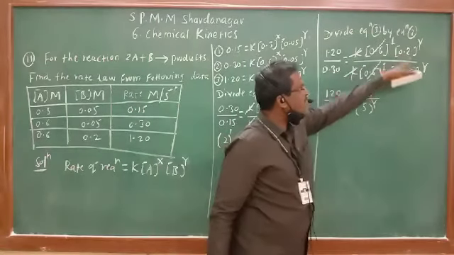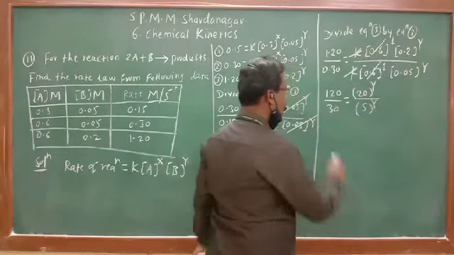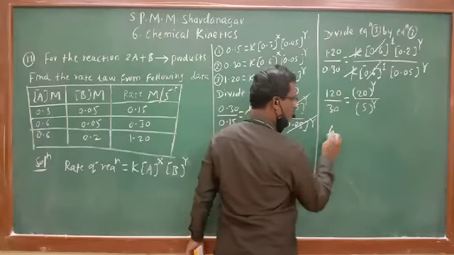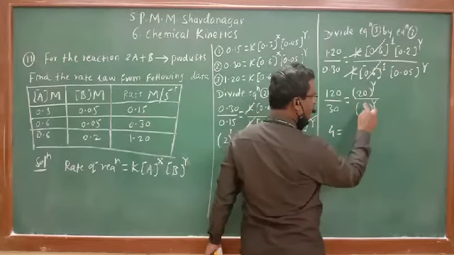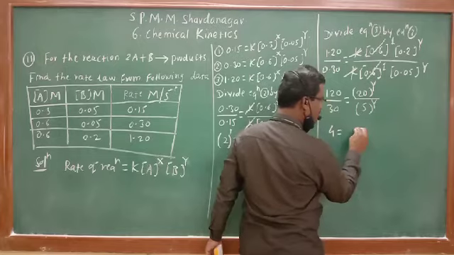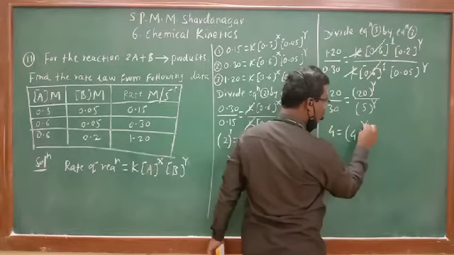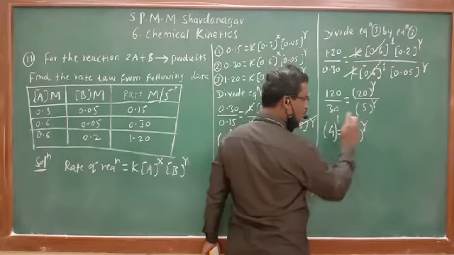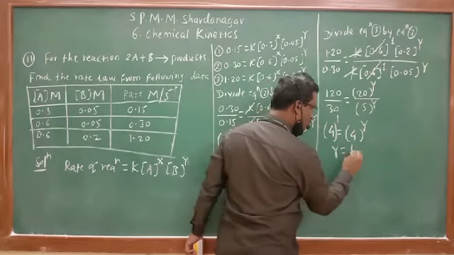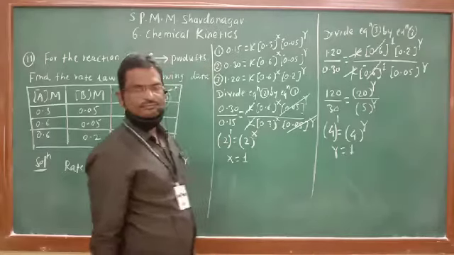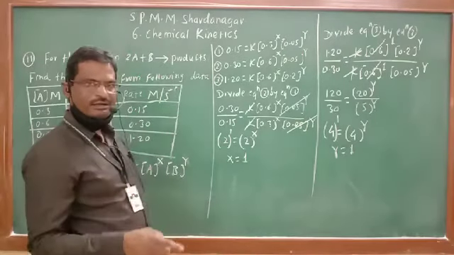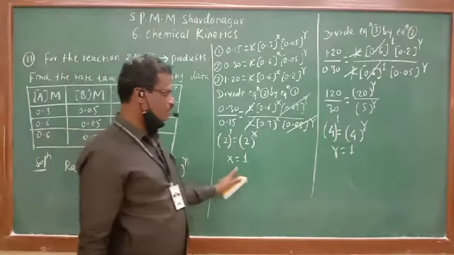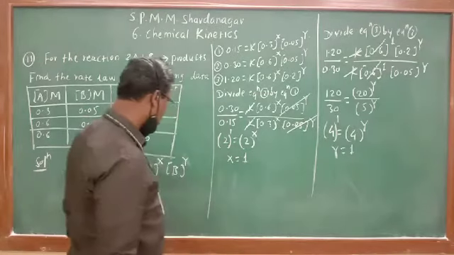2 decimal on right side. This is 4 is equal to 20 upon 5. So that is also 4 raised to y. 4 raised to 1, 4 raised to y. So y is also equal to 1. x is 1, y is also 1. x is equal to 1 and y is also equal to 1.